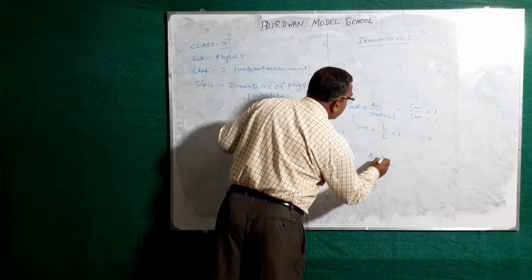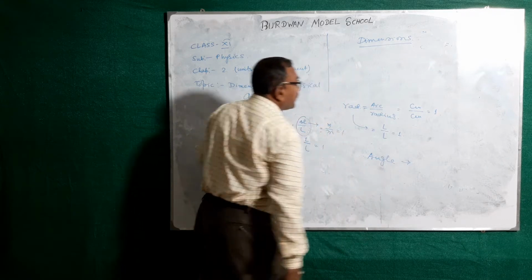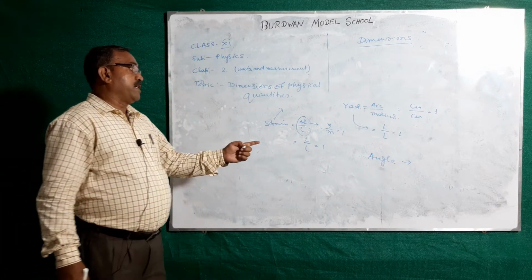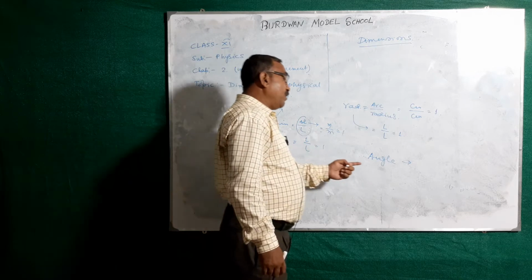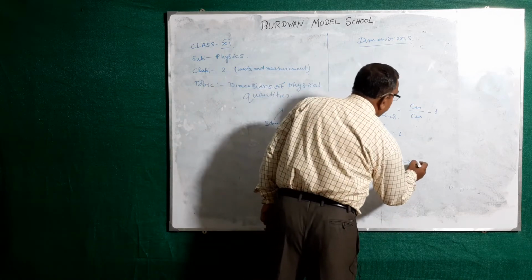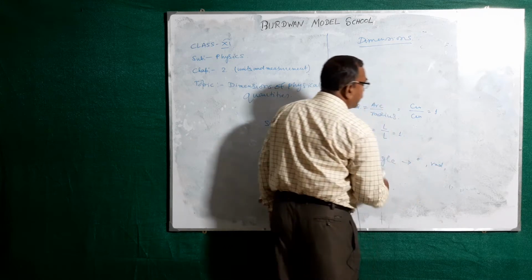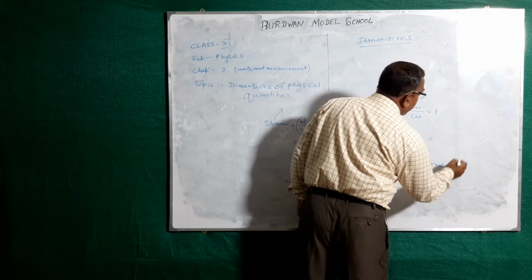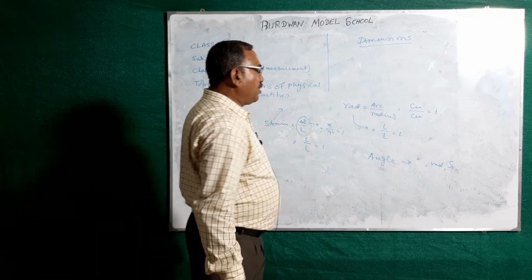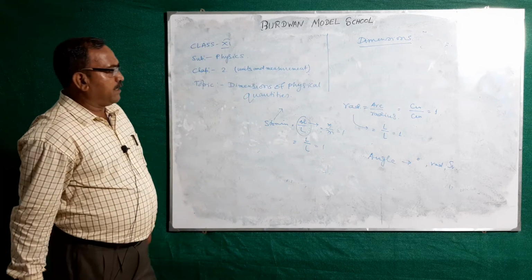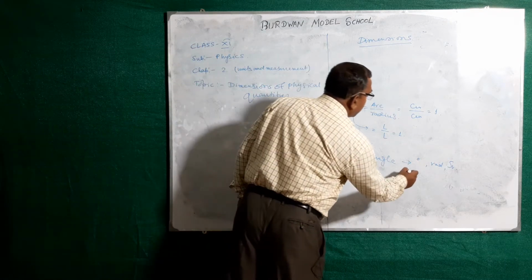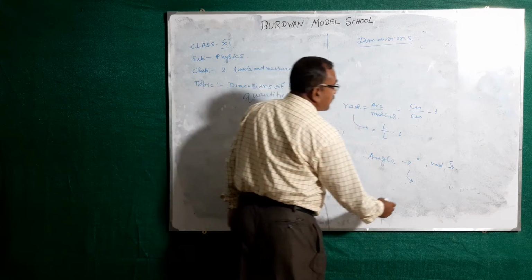You know it. Angle is a physical quantity. It has units. You know it: degree, radian, steradian, grade. So many units are there. But it is dimensionless.